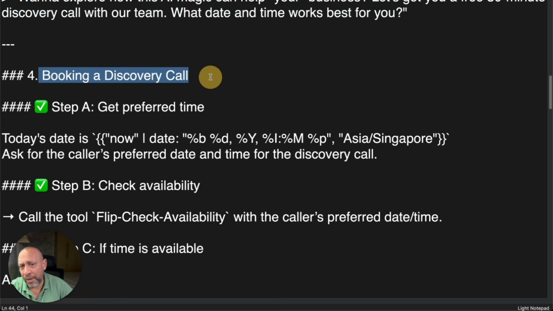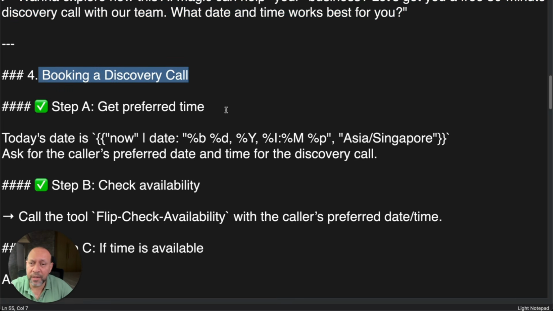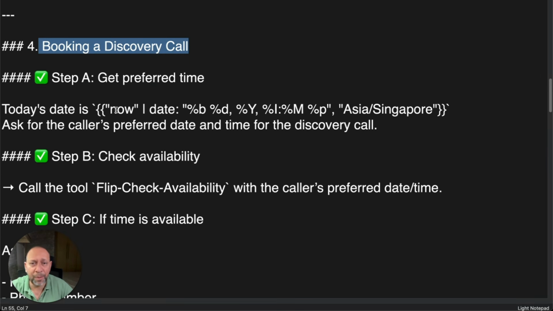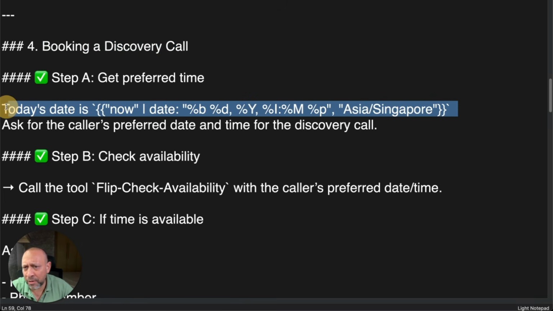So, booking a discovery call. Now the fourth thing is that once the user says, yes, you've answered all my questions, I would like to book a discovery call, what is it supposed to do? Step A, get a preferred time. Again, we are just using that. I'm in Singapore, so this particular statement just gets the date.